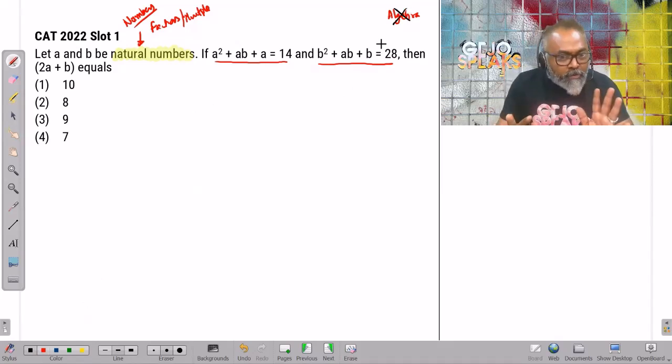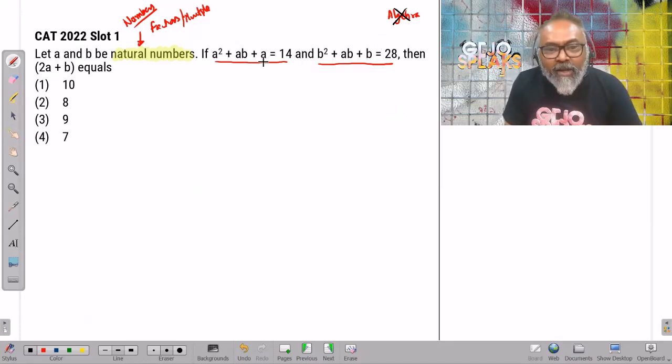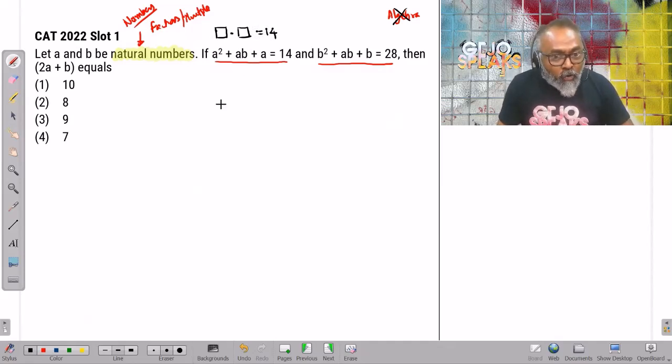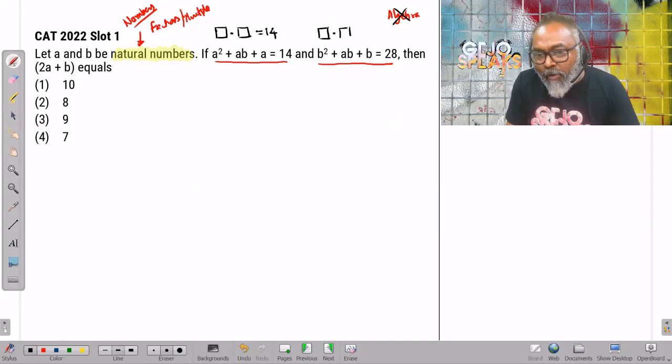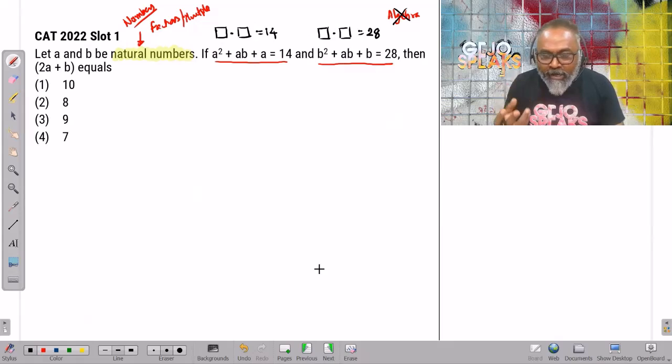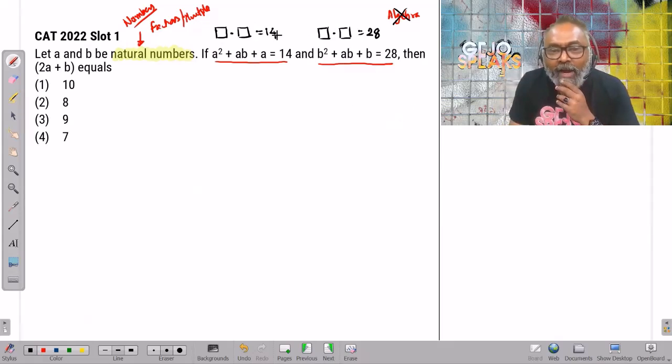I'll do a little bit of algebra to get there, because what I found out is that I can see a common a. So I can take a out. Something will be left. That'll be equal to 14. Okay, that can be written as 14 times 1, 7 times 2. All that is possibility. Here again, I can take b out, which means I can write the product of two numbers. That'll be equal to 28. Oh, that could be 7 times 4, 14 times 2, 28 times 1. Oh, there are very few cases. And I probably will be able to compare these two things and ease my problem.